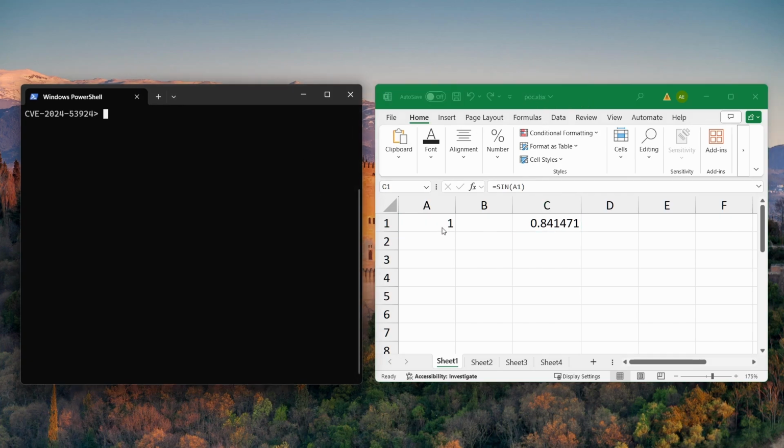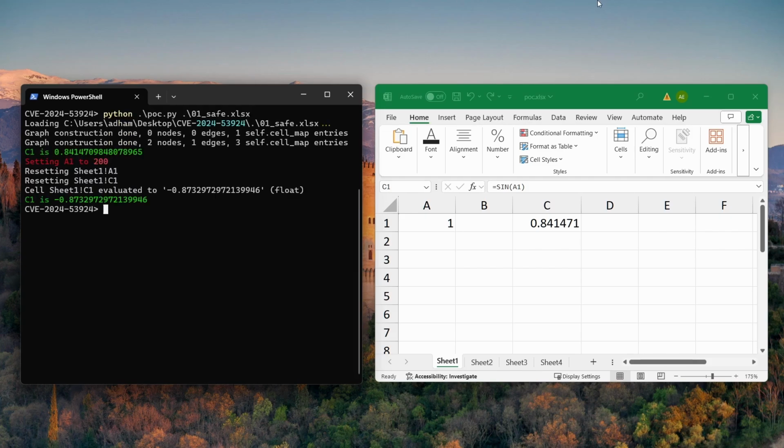On the right side, I have an Excel worksheet, a PoC worksheet that contains A1 set to 1 and C1 set to sign of A1. Let's see how Pycel can evaluate this. Here I have C1 evaluated correctly using Pycel, and I'm setting A1 to 200, and C1 evaluates correctly in Python. Nice. This is achieved by mapping Excel specific functions like sign to their Python equivalents and executing those.